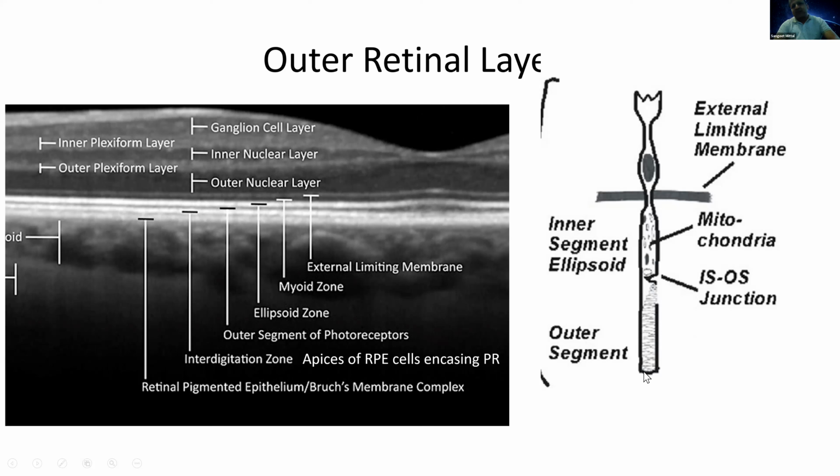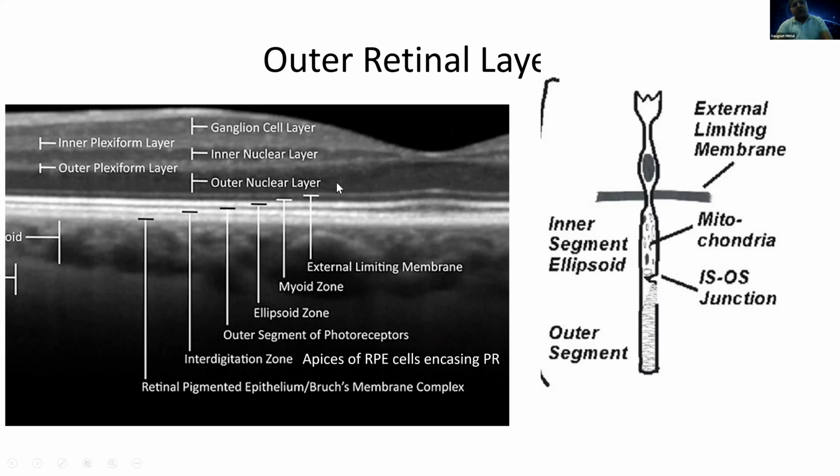The photoreceptor will have the outer segment, then the inner segment-outer segment junction, and then the inner segment, which is again made up of two parts. One is the myoid and the other is the ellipsoid. The ellipsoid contains the ellipsoid bodies. So this is the inner segment. The brighter one is the ellipsoid layer, and the darker one is the myoid layer. And above that, you see the external limiting membrane.